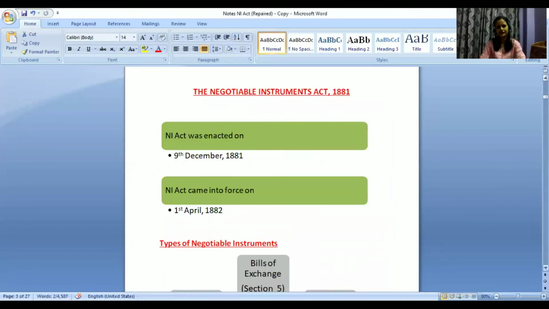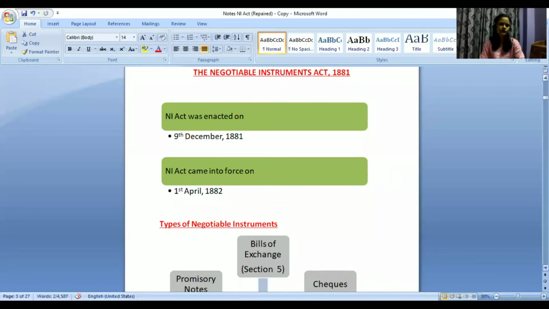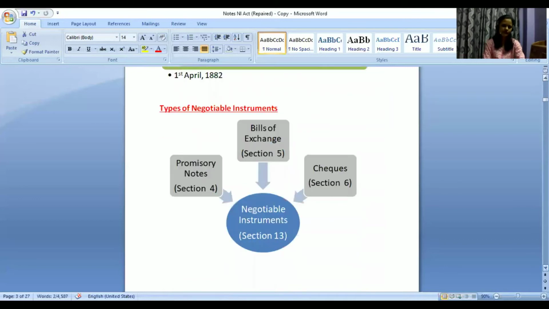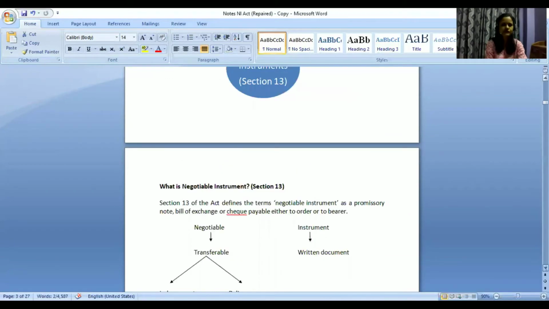Then we have these two different dates which are important: when it was enacted, when it came into force, and then we have the three different types of negotiable instruments. So it is section 13 that defines what negotiable instruments is. And basically there are three different types of instruments that this NI Act deals with. So section 13, try to remember, section 4, 5 and 6 talks about the three different types of instruments which we have.